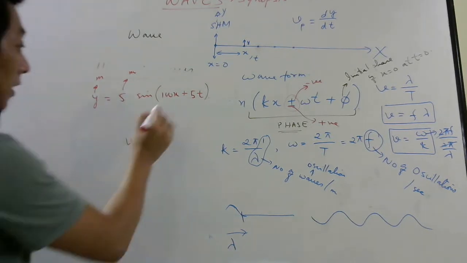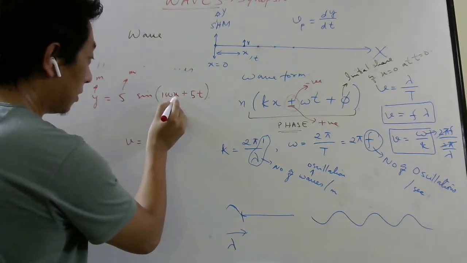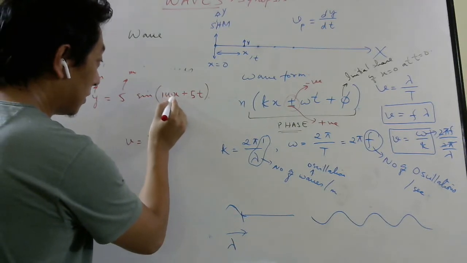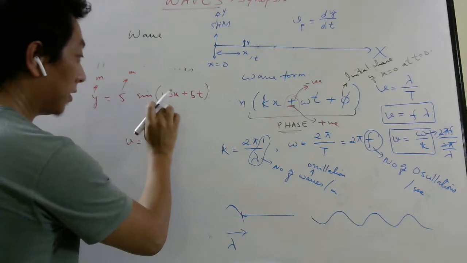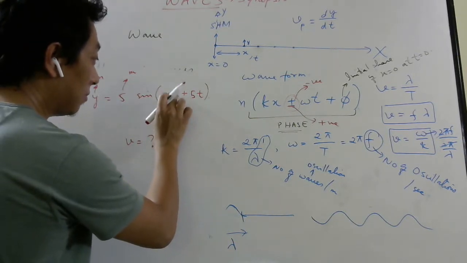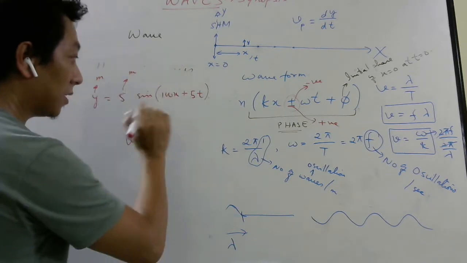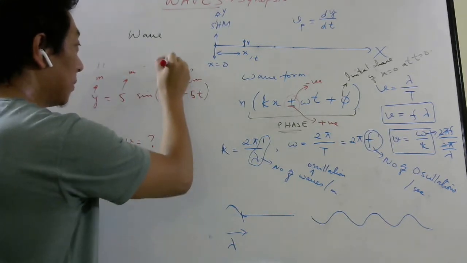But x should have unit of whatever. See, if x is in meter, then this 100 will be per meter, because this should have no dimension. Understood or not? So if x is in meter, 100 should be in per meter. But if x is in centimeter, then 100 is in per centimeter.